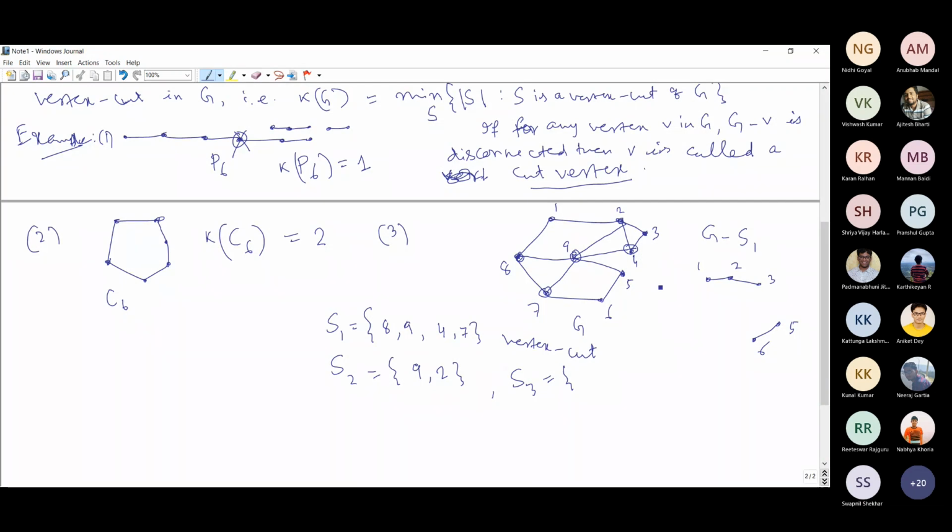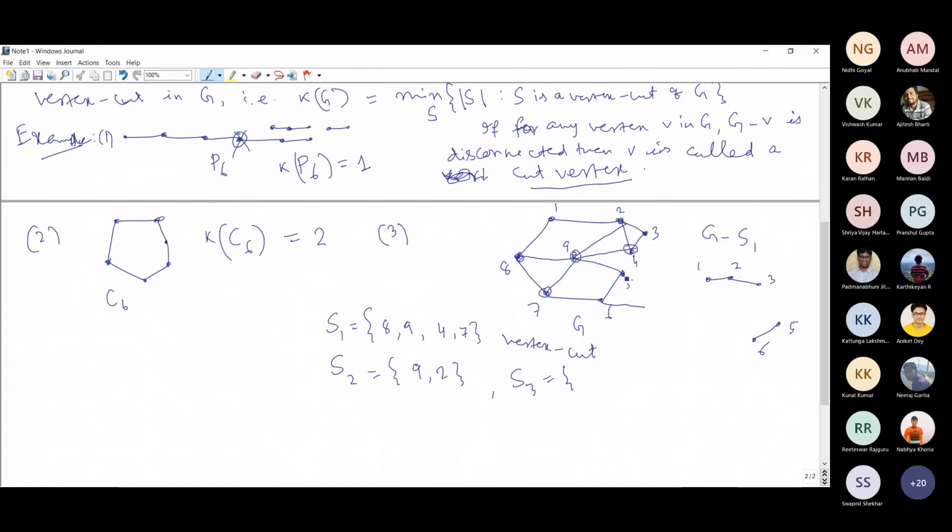Okay, you are saying that all the neighbors of a vertex. If we remove the neighbors of the minimum degree vertex, in this case 9 and 6, which are the neighbors of 5, then 5 will be isolated, so the graph has to be disconnected. Yes, that is one thing, and I'll come to that. That gives a bound for the vertex connectivity.